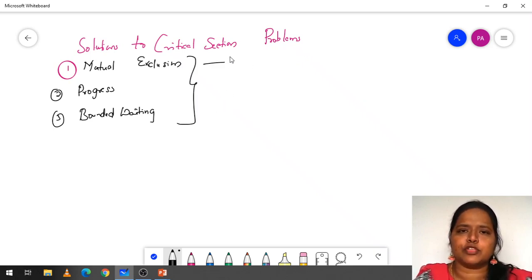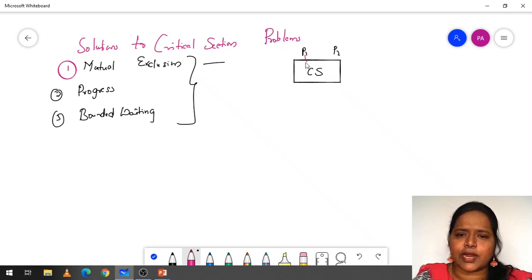So what do you mean by mutual exclusion? This is the critical section and these are the processes P1 and P2. Mutual exclusion means only one process should enter into the critical section at a time. To solve the critical section problem successfully, you have to satisfy all three things, so the processes are in a synchronized manner.